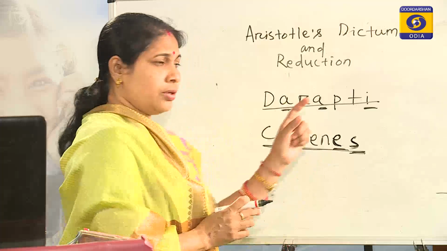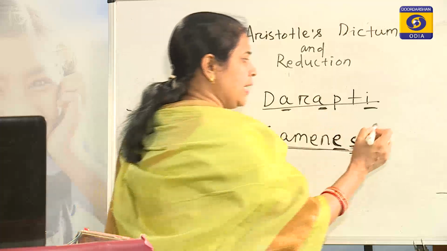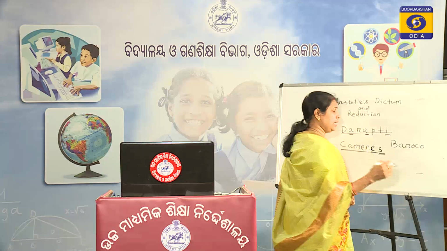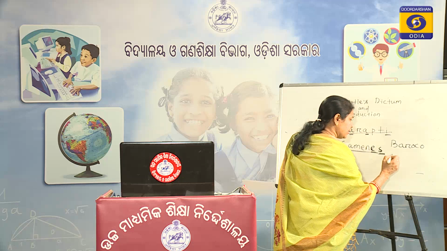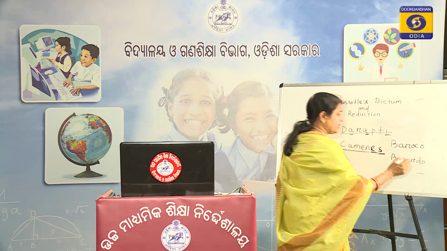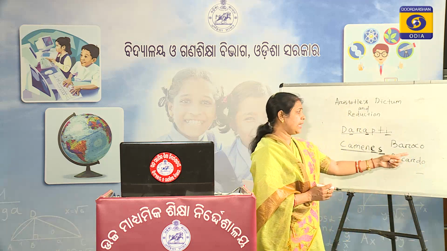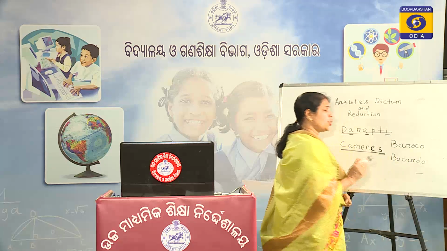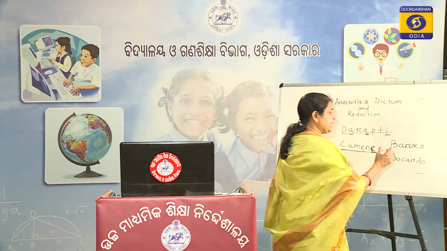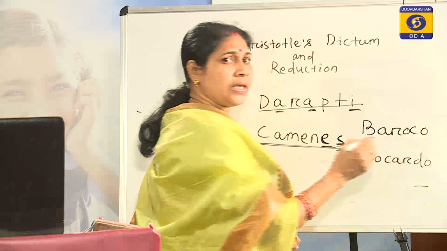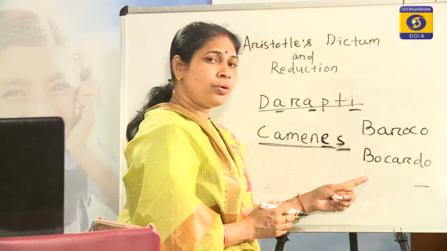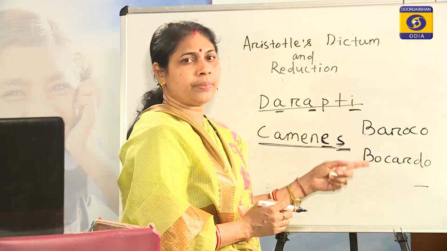But you must find that in the second figure there is Baroco, and in the third figure there is Bocardo. You find in the names of these two moods there is no P, no S, no M, no K. Therefore, how can we reduce these two moods of imperfect figures?